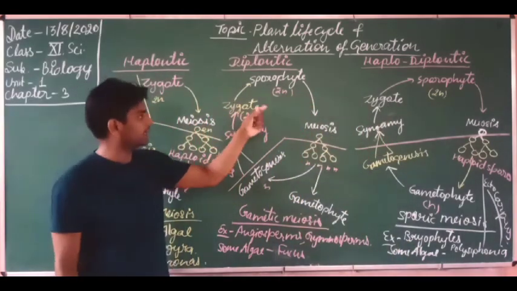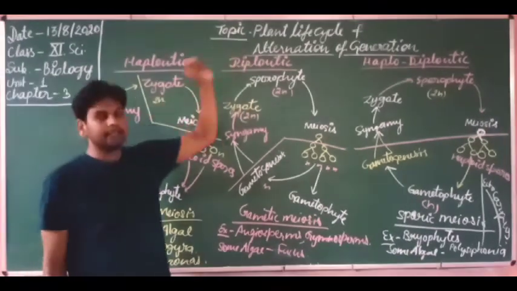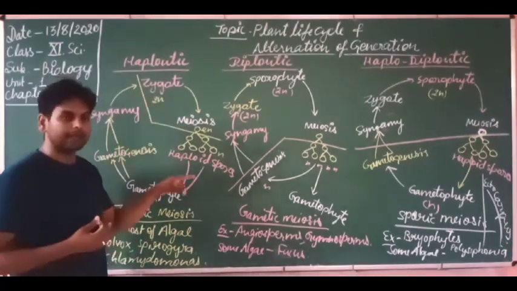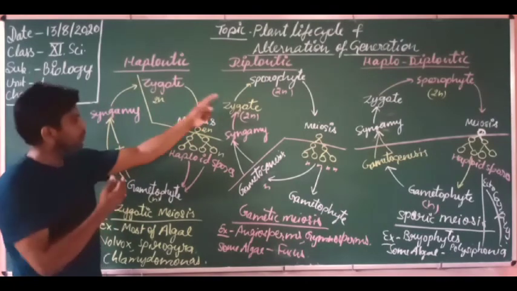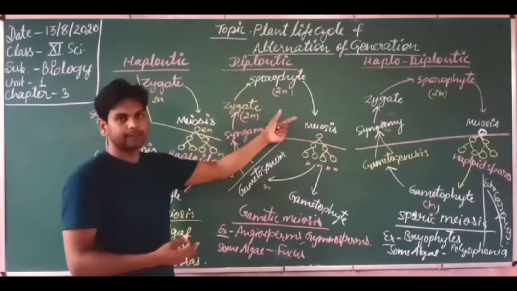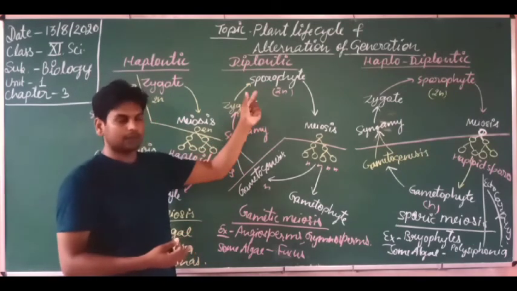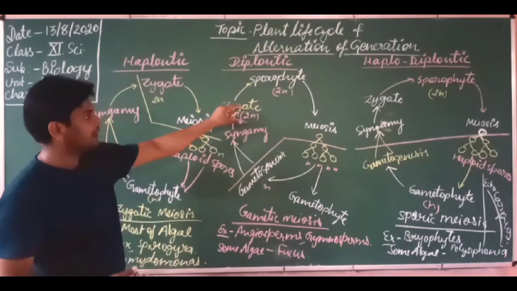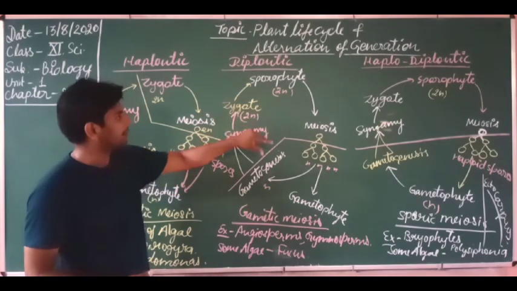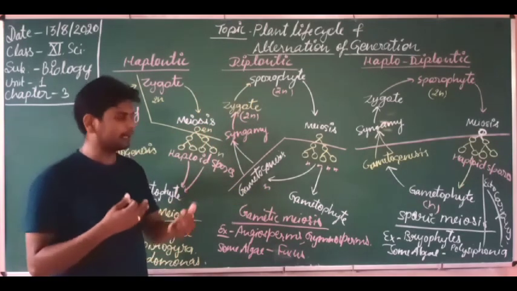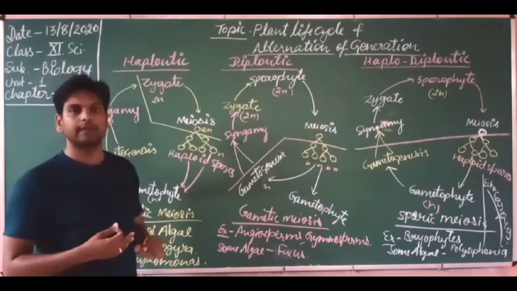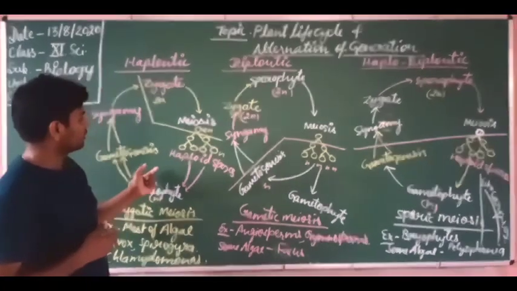I think students you are getting it. One other thing is left, alternation of generation. What is alternation of generation? Dear students, in the life cycle, the stages come alternately, because the sporophyte and gametophyte come alternately in the lifespan of this plant. That is why this is known as alternation of generation. This generation of sporophyte and this generation of gametophyte come in an alternating manner. Got it? I think it is clear to you, dear students.